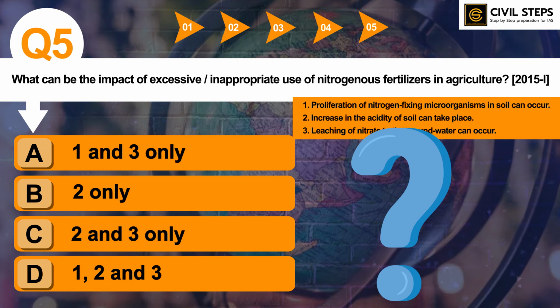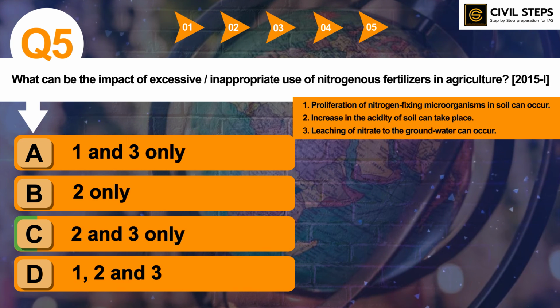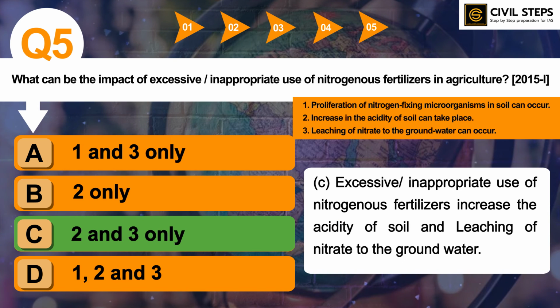So you can pause this video and write your answer in the comment section below. So the answer of this question is option C, 2 and 3 only. Excessive or inappropriate use of nitrogenous fertilizers increases the acidity of soil and leaching of nitrate to the groundwater.